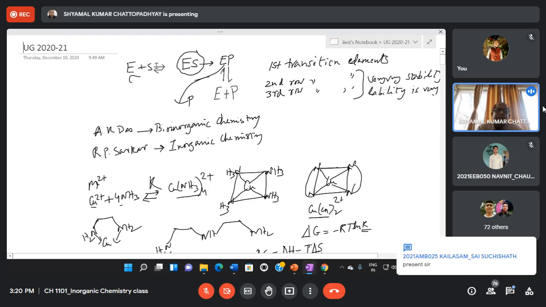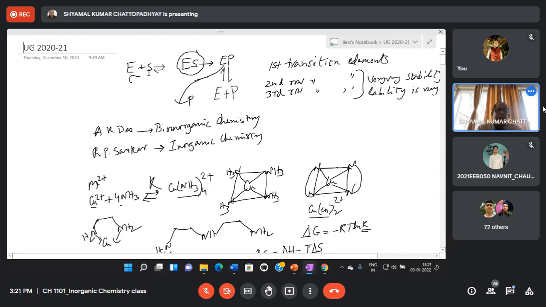In the enzyme plus substrate reaction, we require the enzyme to be fully engaged. If the stability is high, then almost all the enzyme will be converted to enzyme-substrate, so there is no unreacted enzyme, and your enzyme is functioning efficiently. On the other hand, if stability is too low, then in the equilibrium there will be sufficient unreacted enzyme. That means that enzyme is not participating in the reaction, so the efficiency is lost. So you require thermodynamic stability.